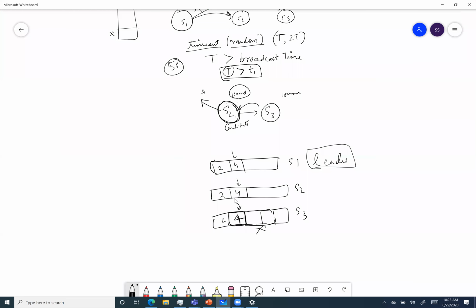If you have this conflict of index, and the leader asks you to put a value, you will put that value on that index, and if anything is after that, you remove it, because you want to match up with the leader. If the leader is on this index, then you should also be on this index only, and you cannot be on another index. So, is this point clear?